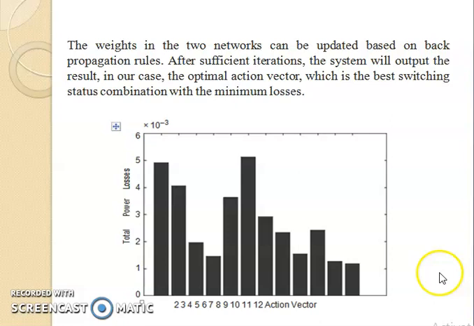Our main agenda is we are trying to reduce the loss. The power losses must be as minimum as possible. To do that, we are performing different actions. Those actions are by opening the branches of the loop one at a time, and we are calculating the error at the end, to see in what particular action the error is minimum. That is what the ADP network reconfiguration is.